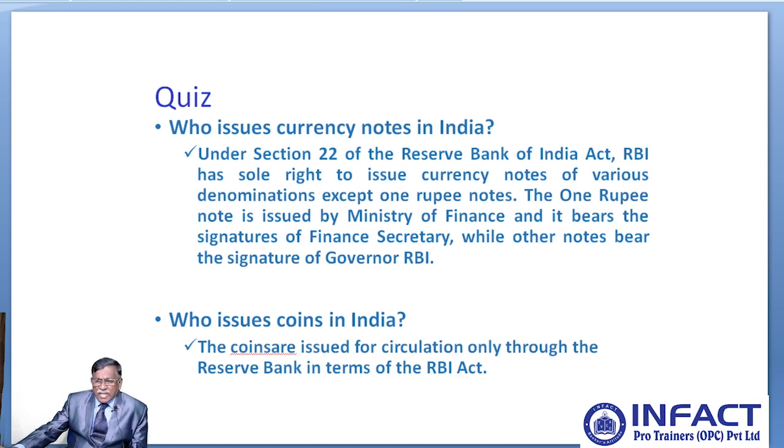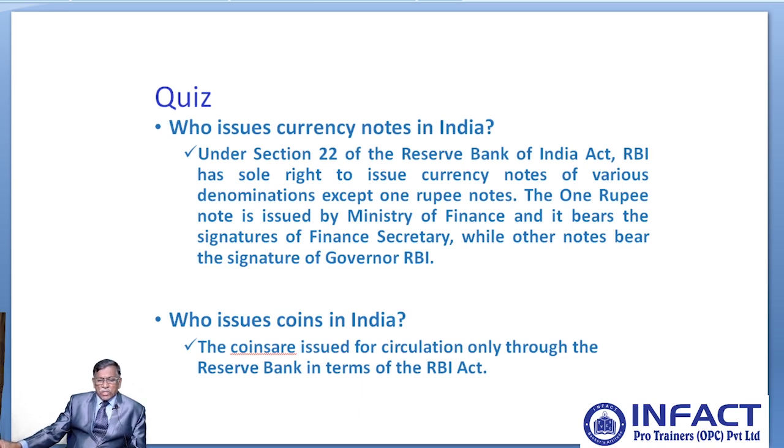Now let us start with the currency notes. If you look at under section 22 of Reserve Bank of India Act, RBI has the sole right to issue currency notes of various denominations except 1 rupee note. The 1 rupee note is issued by Ministry of Finance, Government of India, and it bears the signature of its finance secretary, while other notes bear the signature of the Governor of Reserve Bank of India. So basically, who issues the currency notes? Except 1 rupee, all other currency notes are being issued by Reserve Bank of India, and 1 rupee note is issued by Government of India.